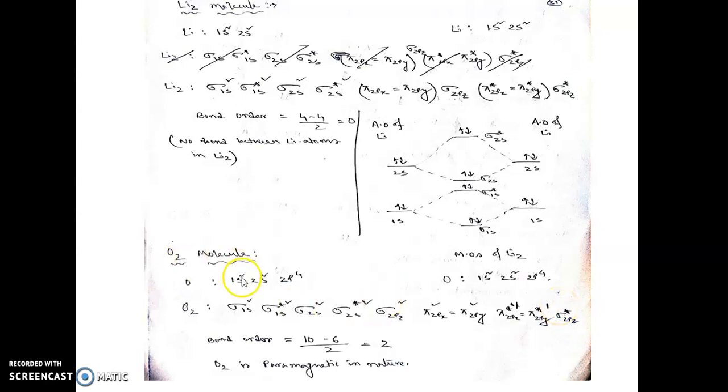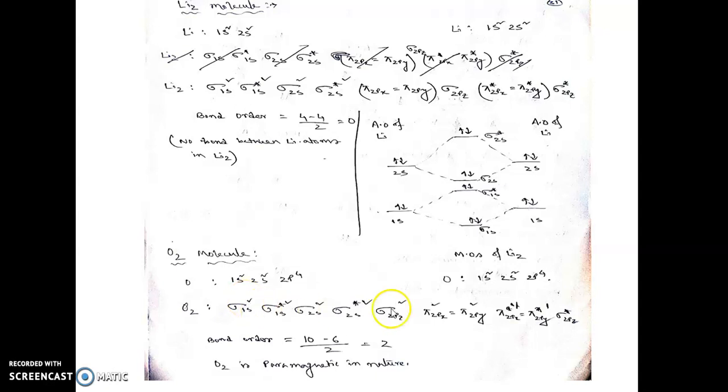Now how many electrons? Total 2 plus 2 plus 4, 8 electrons for one oxygen atom. But in the O2 molecule there are 2 oxygen atoms, so 8 into 2, total 16 electrons. These 16 electrons are distributed in this way, following the principle that we already discussed in structure of atom.